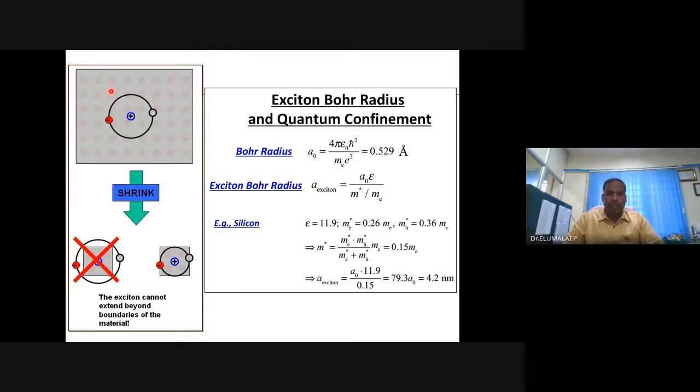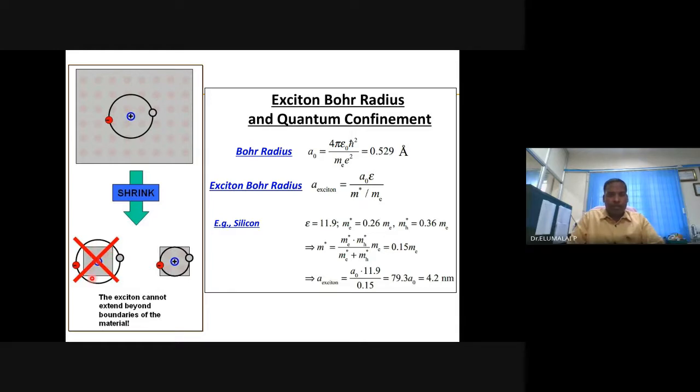Definitely there is a difference. There is a restriction in the movement of charge carriers at nanoscale. They cannot go out of the material. Charge carriers or the exciton cannot go beyond it, just as it's not possible to go beyond the department.